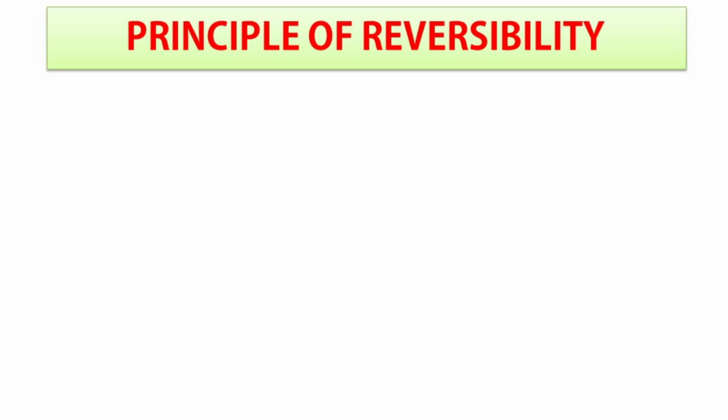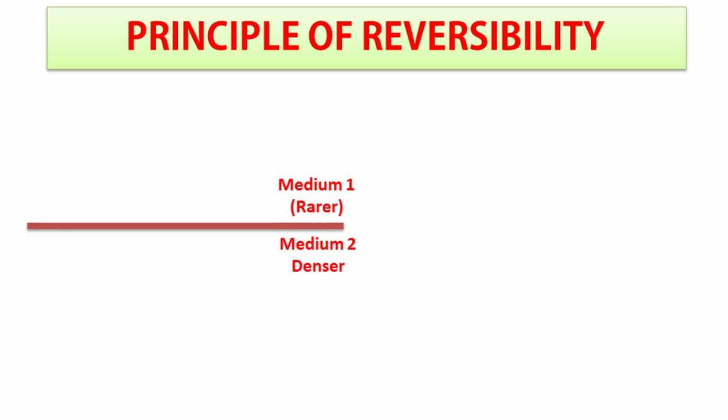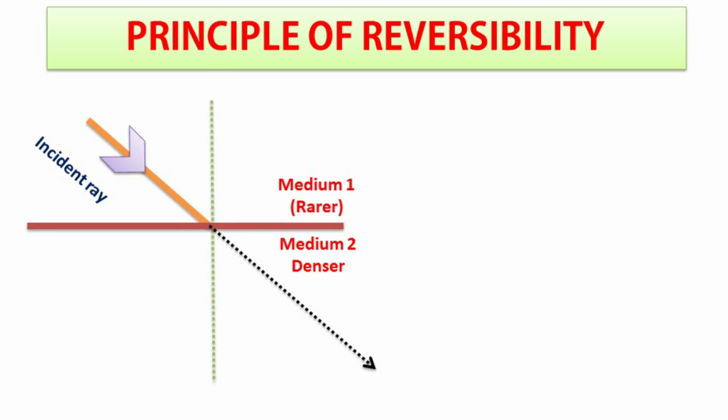To understand better, let us take two medium 1 and medium 2. Let medium 1 be rarer and medium 2 be denser. Let a ray of light travel from medium 1 to medium 2. We have already studied how to plot refraction. Draw a normal, then extend incident ray with dotted lines and draw refracted ray bending towards normal as light is traveling from rarer to denser medium.